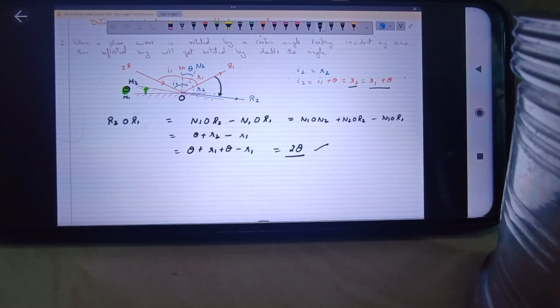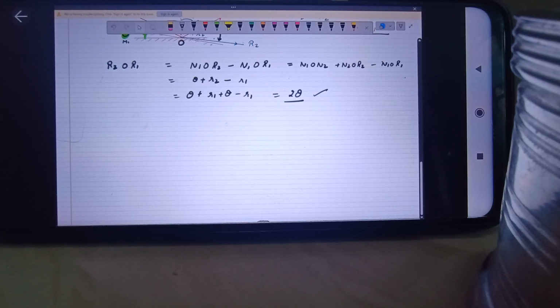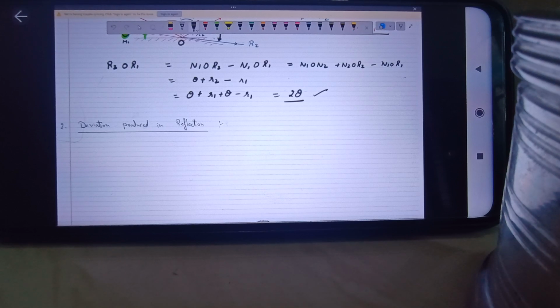Okay. Next, we'll discuss deviation. The second thing we'll learn is deviation produced in reflection. Now, what do you understand by deviation? Deviation means whenever the ray experiences reflection, by how much angle the path of the ray gets changed. So you can write down that it is the measure of change in the path of the incident ray after reflection. We represent deviation by an angle delta. Delta is the denotation for deviation. This is how we will calculate deviation.